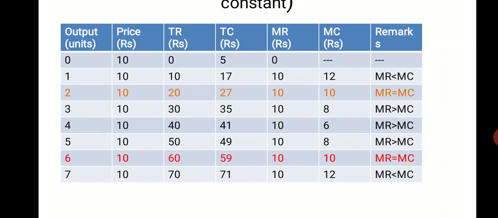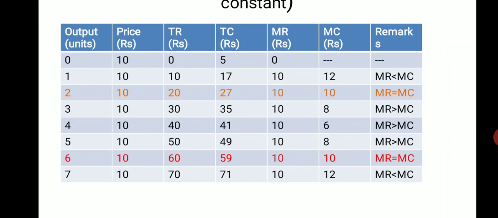From TR and TC we have to calculate MR and MC, just like the calculation of frequency from the cumulative frequency. The formula is MR n equals TR n minus TR n minus 1. It means for the first level of output we have to calculate MR as TR 1 minus TR 0: 10 minus 0 equals 10, 20 minus 10 equals 10, 30 minus 20 equals 10, like that. 10, 10, 10, 10, because the price is constant here.